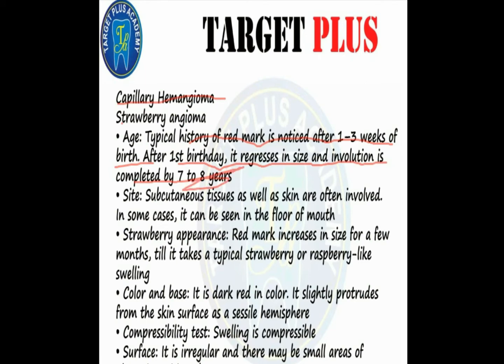Subcutaneous tissue as well as skin are most often involved. So remember, it is a red mark that increases in size, so it is known as a strawberry or raspberry-like swelling. It is dark red in color and it protrudes from the skin as a sessile hemisphere.